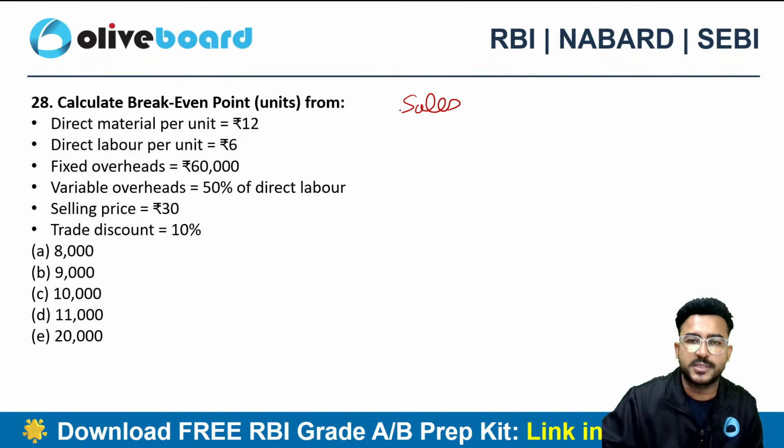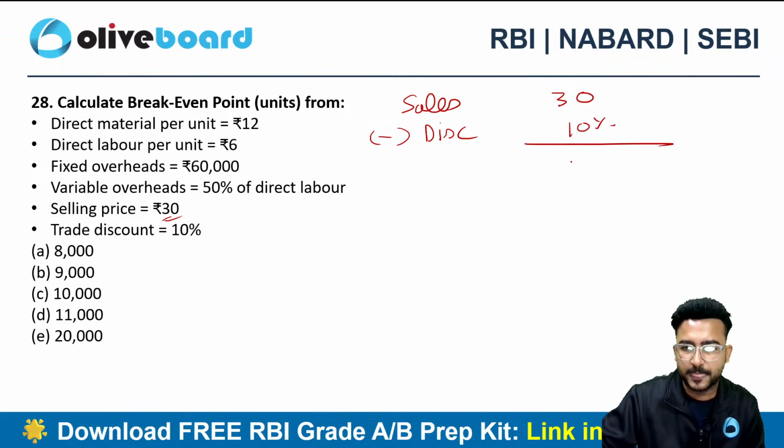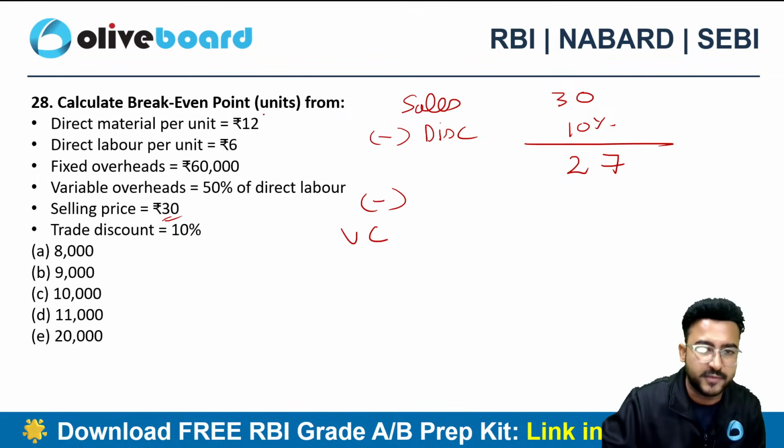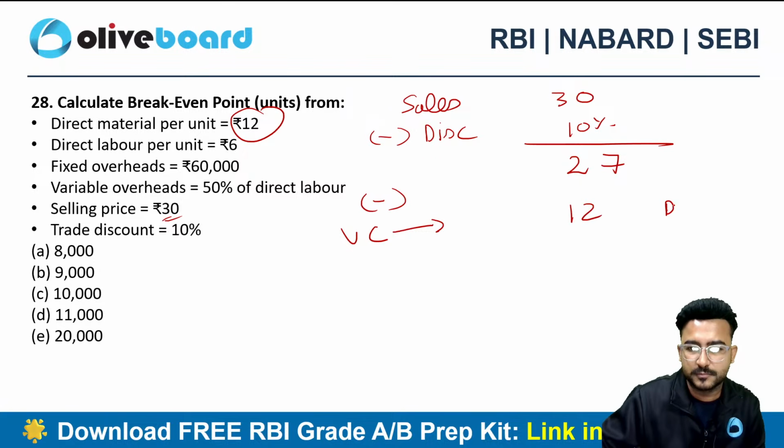Let me just make it clear. In marginal costing, we write sales. So we do have a selling price of 30 rupees. Now we need to first consider the discount of 10%. So my effective selling price becomes 27 only. Now I need to deduct my variable cost: direct material, 12 rupees, direct labor, 6 rupees, variable overheads, 50% of direct labor.